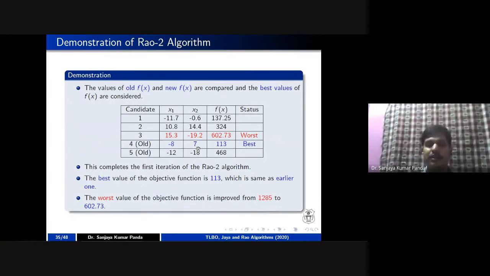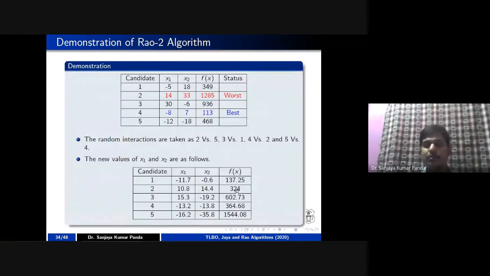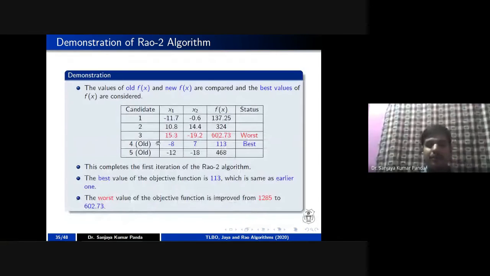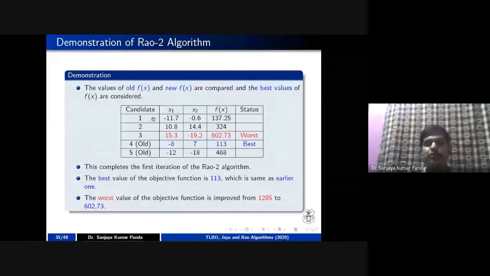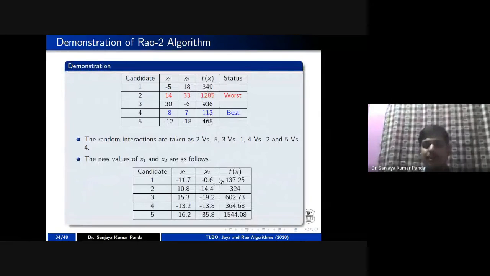So as you can see here, in the first three cases, 137, 324, 602 are obviously better than the previous f of x. But 113 and 468 are not better than your 364 and 1544 respectively. That's why we are keeping our old solution. So here I am keeping the old solution, and the first three are my new solutions. Here you can see the best solution is 113, but here the best solution is not improved. You can see here the best solution is 130, but after getting the new one also, the best solution in this case is 137. Before updating, that is 137. So the solution is not improving.